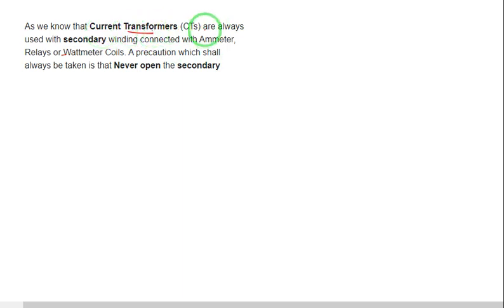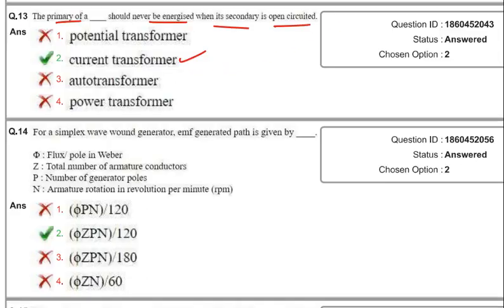Current transformers are always used with the secondary winding connected to an ammeter, relays or wattmeter. The secondary winding should always be connected with an ammeter, relay or wattmeter. It should not be open circuited. That is why the correct answer is current transformer. Therefore, the current transformer should not be energized when the secondary is open circuited.